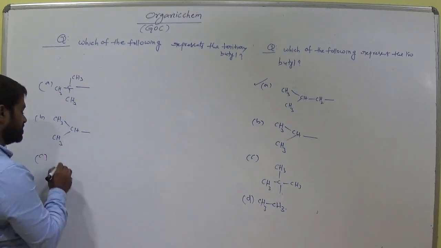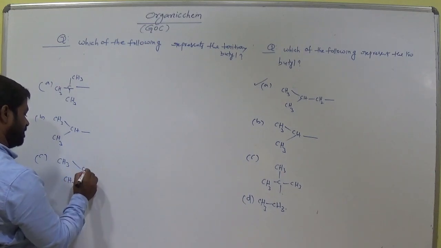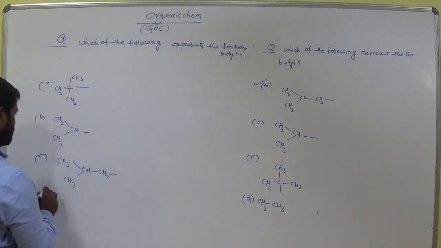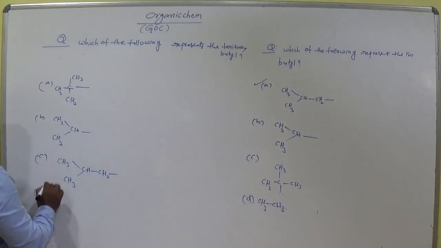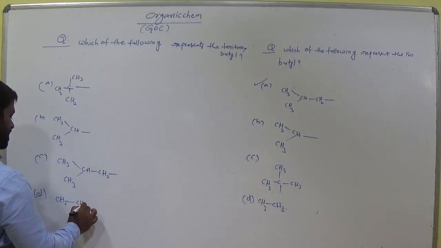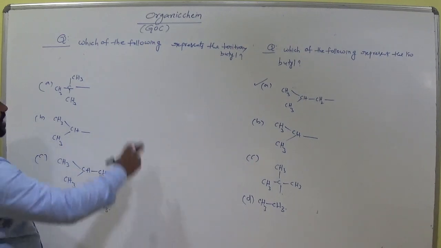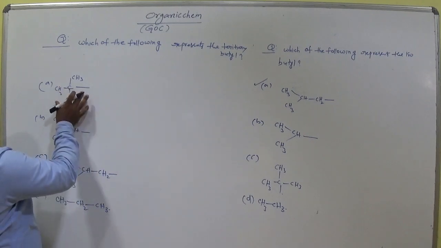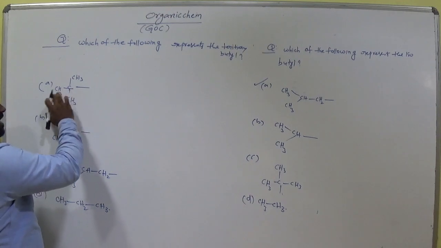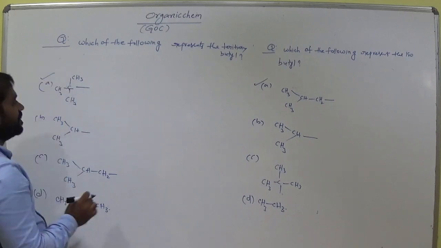Option C, listen carefully, CH3, CH3 and CH bond CH2. Option D, CH3, CH2, CH3. So which is the correct one? Tertiary butyl means this is the tertiary carbon which is attached with three other carbon atoms. So the tertiary carbon having 4 carbons here, 1, 2, 3, 4. So tertiary butyl. This is the answer.